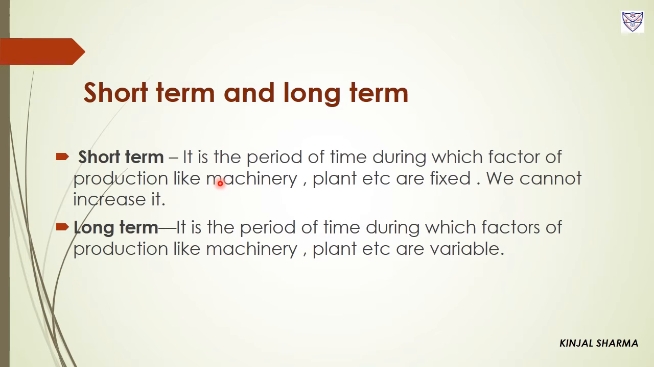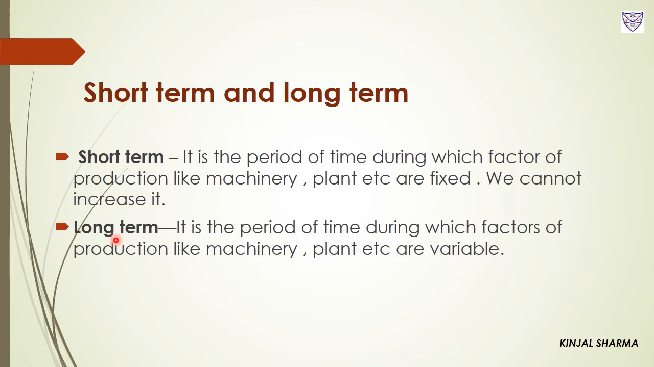And short term is such a time period in which certain factors of production are fixed, like machinery, plant, building, etc. And with the increase or decrease in variable factors, which are the variable factors? That is raw material, labor, electricity. With the increase or decrease in raw materials and variable factors, we cannot increase or decrease these fixed factors during this particular time, the short term.